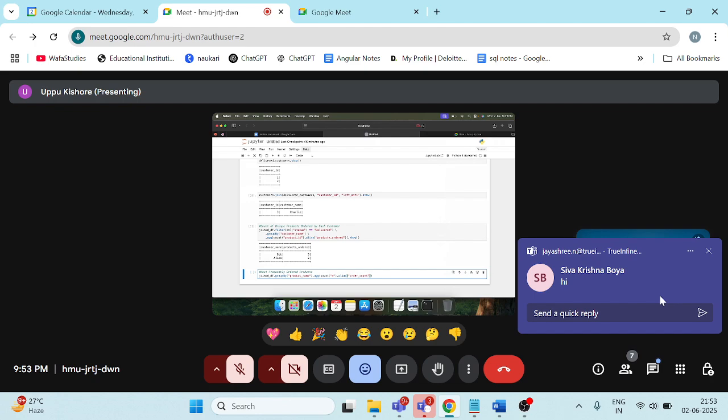Okay, and I want to see the most frequently ordered items. So if there are 10 orders placed, I want to see that first, and if there are 5 other orders with a different product name, I want to see it second, in descending order. Now how to perform this? For that we have to use order by.